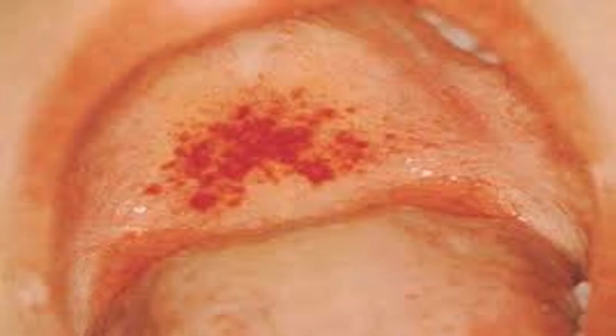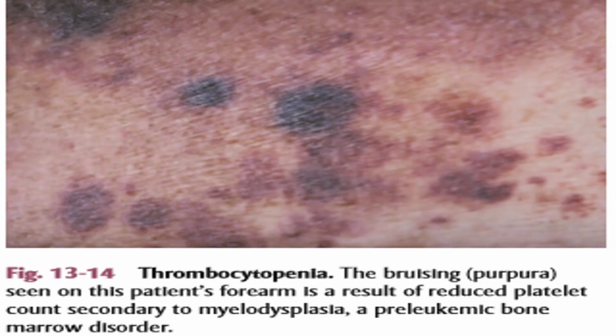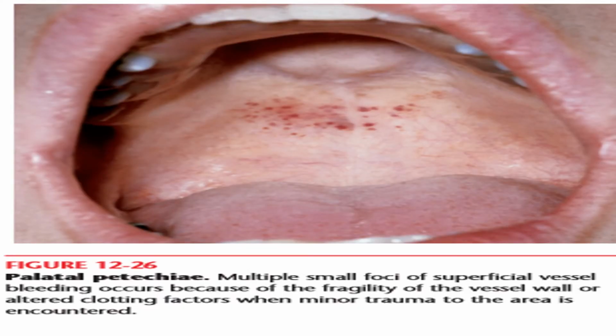Palatal petechiae. They may occur on any surface within the oral cavity but are more frequently seen on the palate. Clinical picture showing bruising or purpura on the patient's forearm due to thrombocytopenia. Again, the clinical picture of palatal petechiae, multiple small foci of superficial vessel bleeding that occurs because of the fragility of vessel wall or may be due to altered clotting factors when minor trauma to the area is encountered.